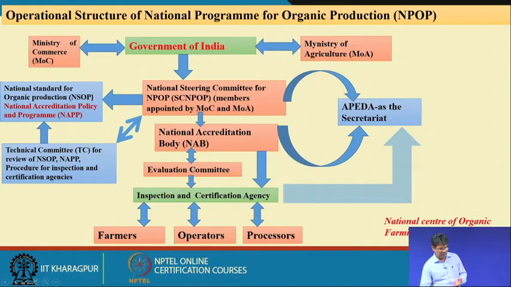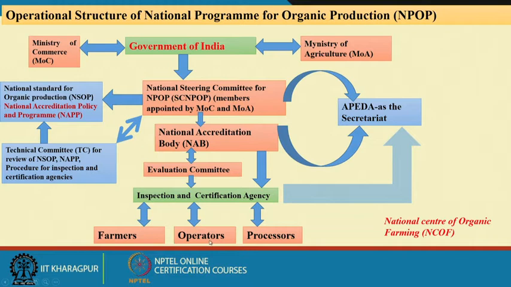The national accreditation body forms the evaluation committee, and based on its feedback, the inspection and certification agencies are accredited. Finally, based on their recommendations, the certificate is issued to the farmers, operators and processors. The farmer, operator or processor applies to the certification agency, which forwards the application to APEDA.